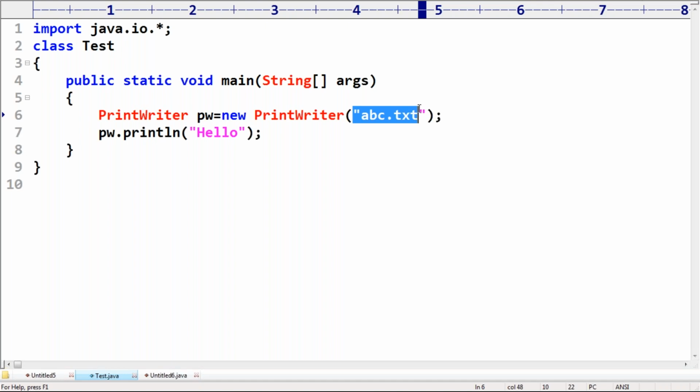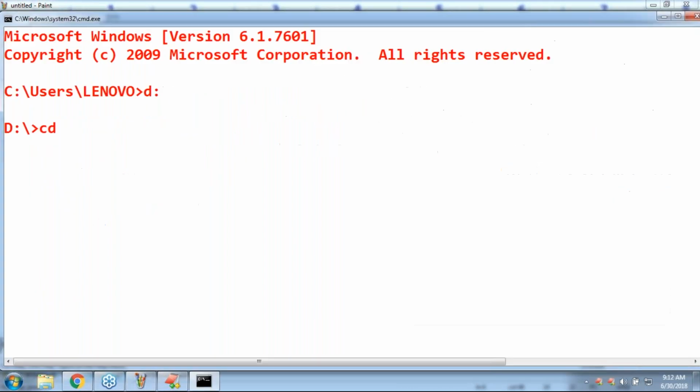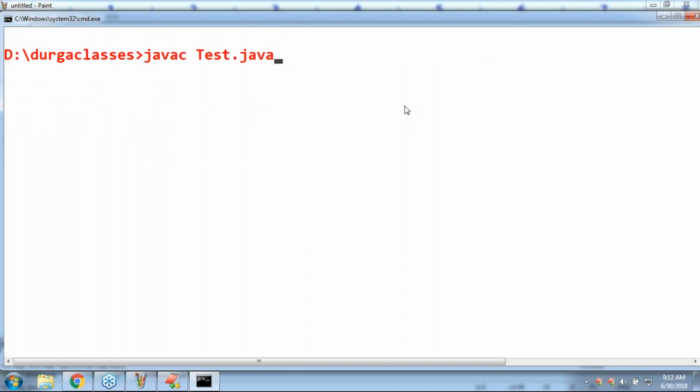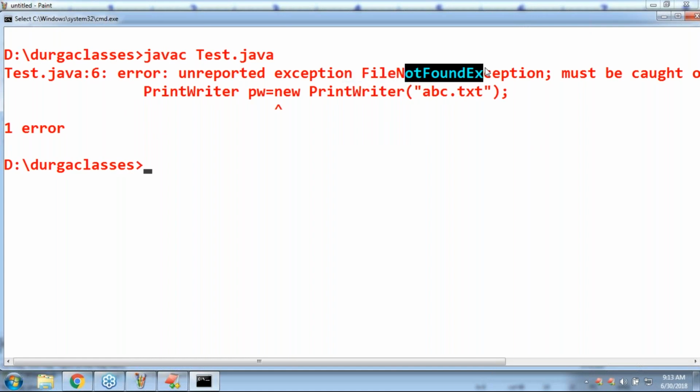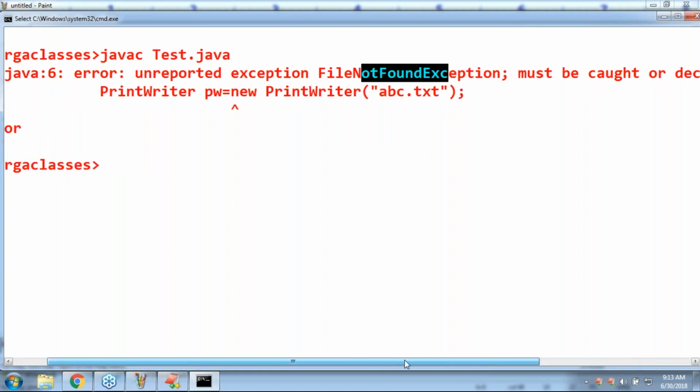This is what the compiler is going to ask. Observe, let me compile this code. javac Test.java. Unreported exception FileNotFoundException; must be caught or declared to be thrown. Must be caught or declared to be thrown.